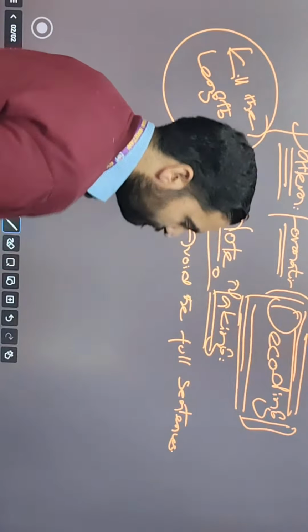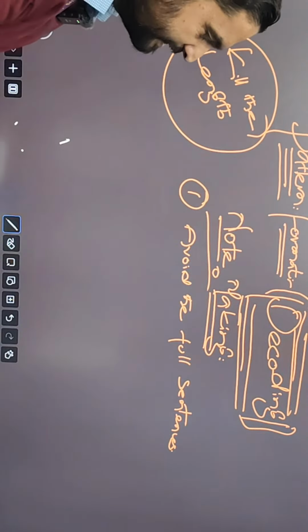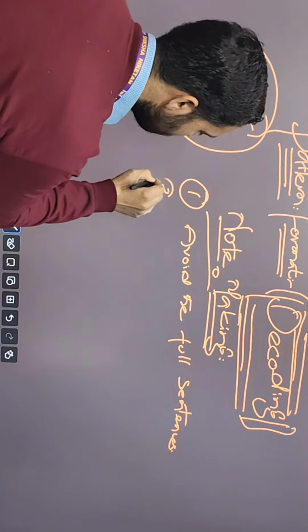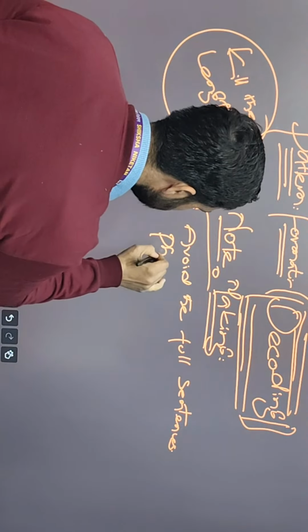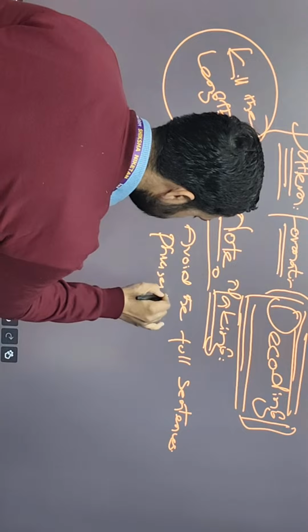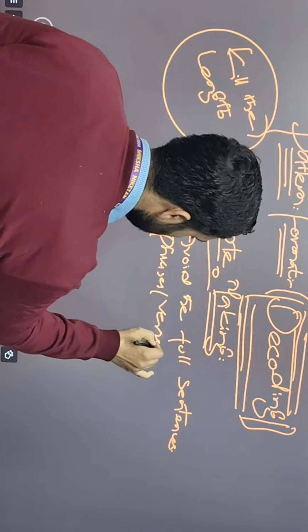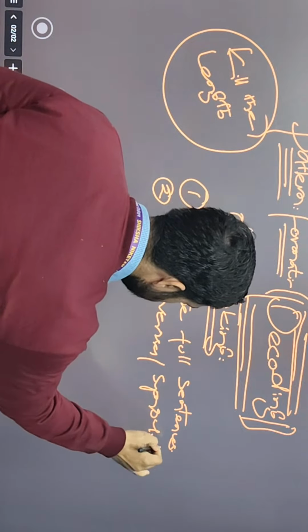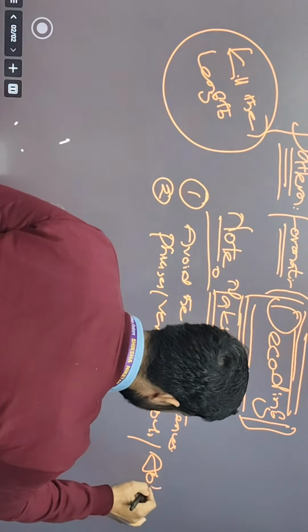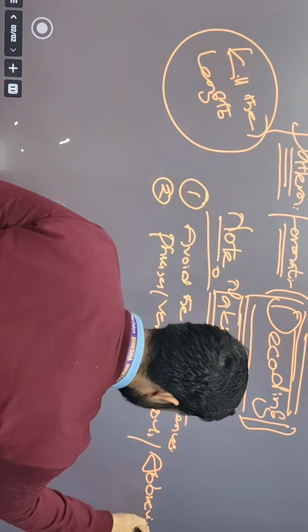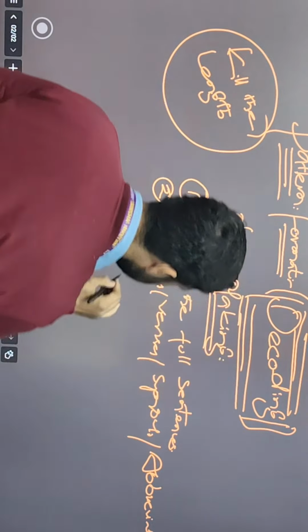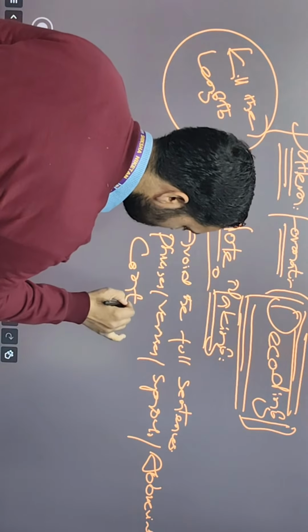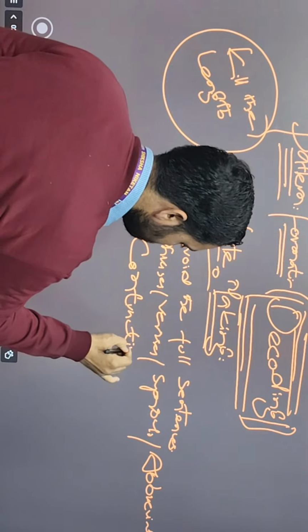Now, if we have to avoid the full sentences, then how to write it? You have to write in phrases, in verses, in symbols, in abbreviations. And abbreviations or contractions, I will just say contractions. You have to contract words. These are the contractions that you have to use.